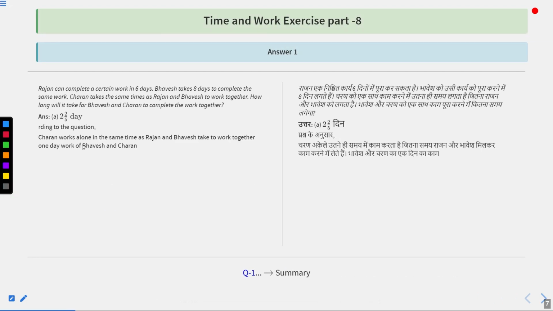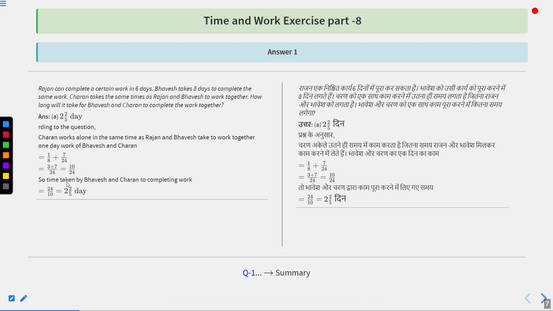Now Charan works alone in the same time as Rajan and Bhavesh together. 1 day work of Bhavesh and Charan is going to be how much then? It is going to be 1 upon 8 plus 7 upon 24, that is equal to 3 plus 7 upon 24. That becomes equal to 10 upon 24, because Bhavesh takes 8 days to complete the work and Charan takes the same time as Rajan and Bhavesh together. So the time taken by Bhavesh and Charan to complete the work is 24 upon 10, and 24 upon 10 is nothing but 2 integer 2 upon 5 days. So option number A is our correct answer.